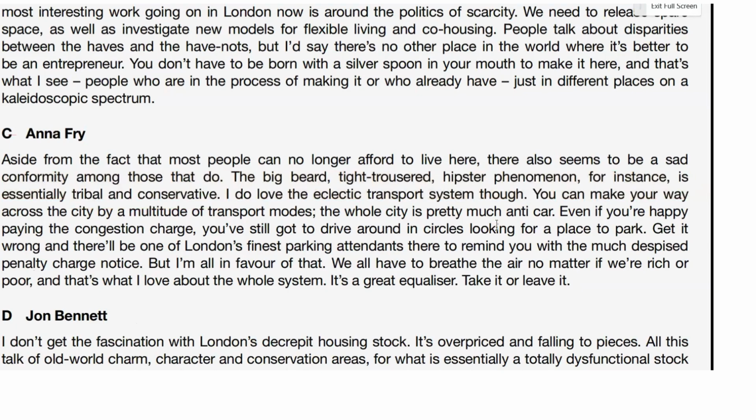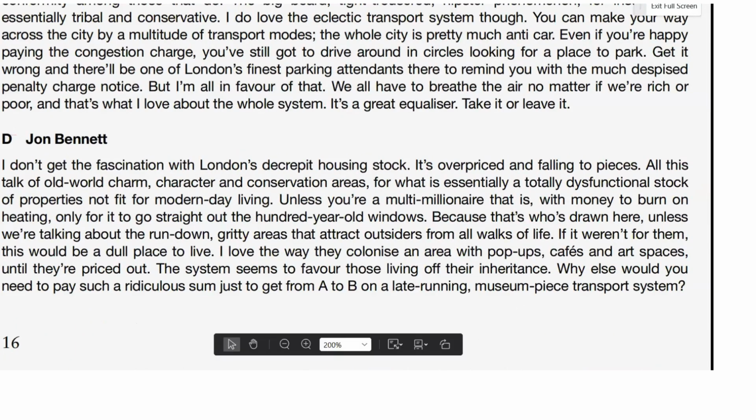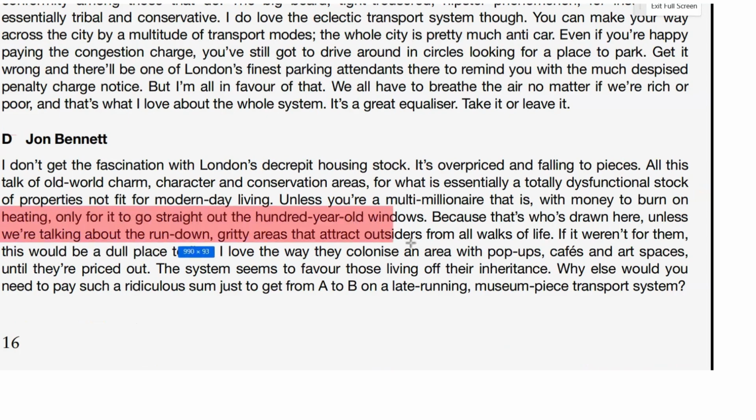But let's just check D to make sure and see what we've got. All of this talk of old world charm, character conservation areas, money to burn on heating, run down gritty areas attract outsiders from all walks of life. So he essentially here is talking very much in the same way as A. Because that's who's drawn here, unless we're talking about the rundown, gritty areas that attract outsiders from all walks of life. If it weren't for them, this would be a dull place to live.